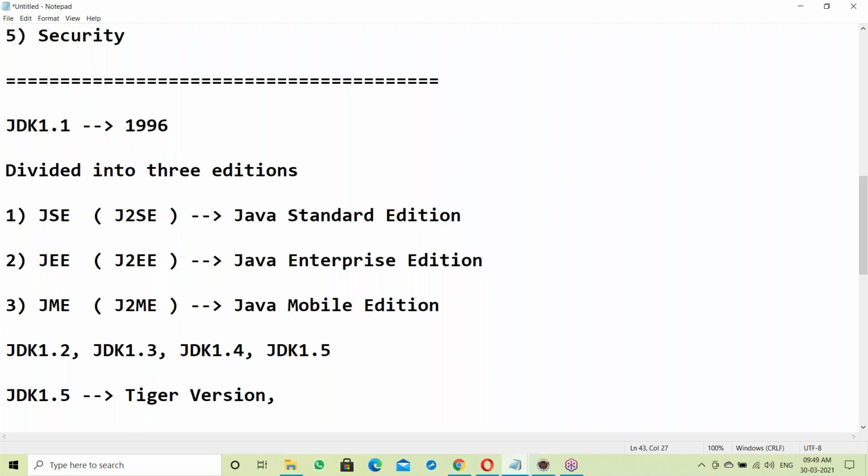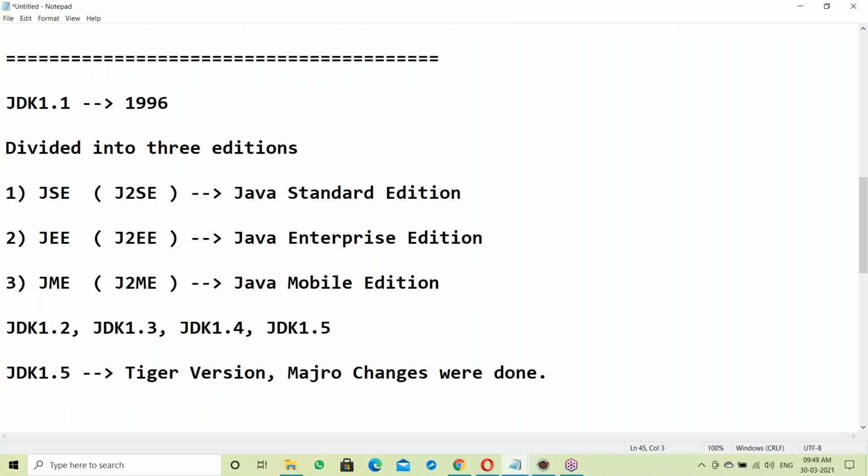JDK 1.5, the Tiger version, had major changes and many features added. We'll discuss in the actual topic what features were added in 1.5. JDK 1.5 was released in the year 2004.